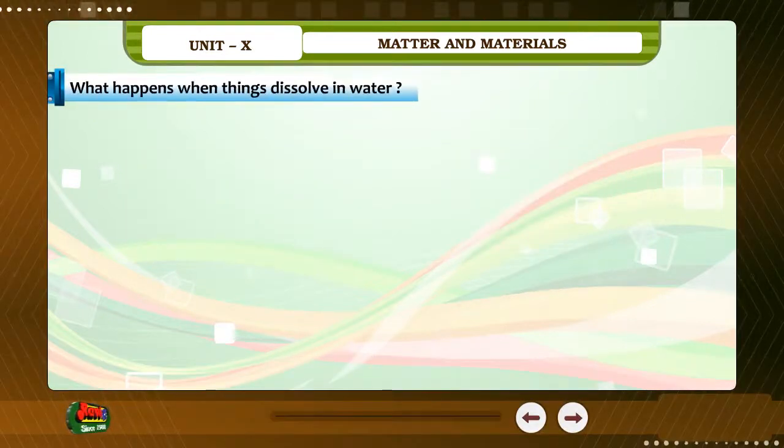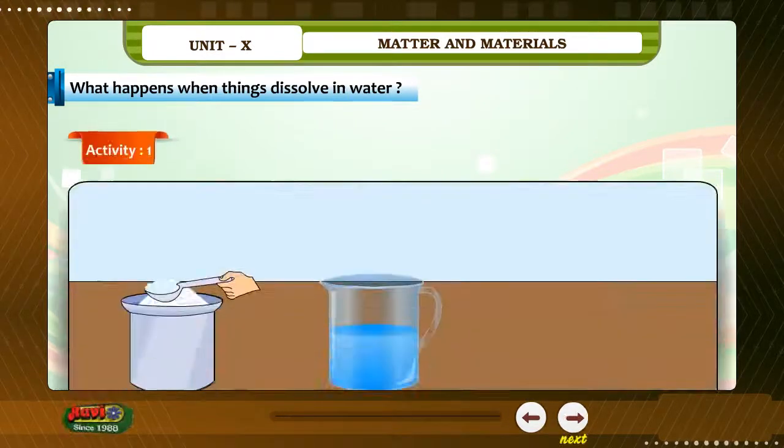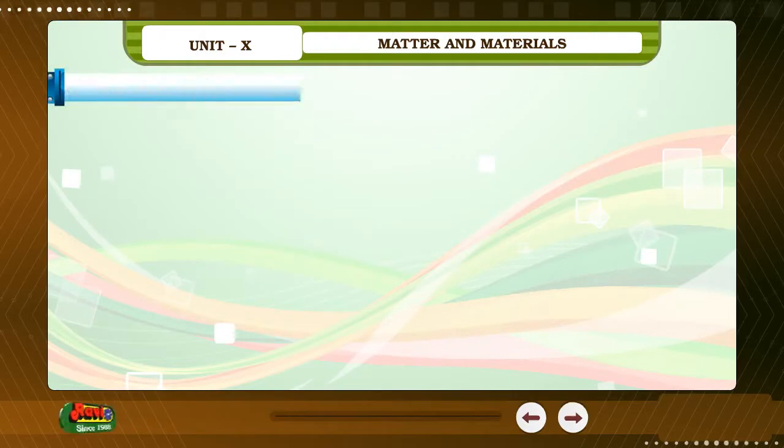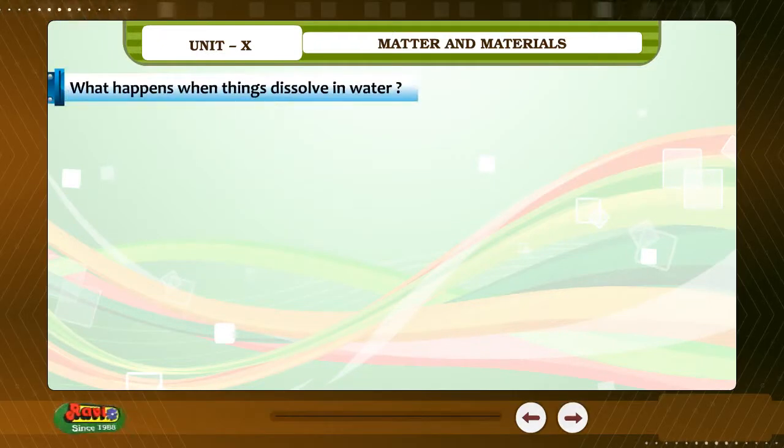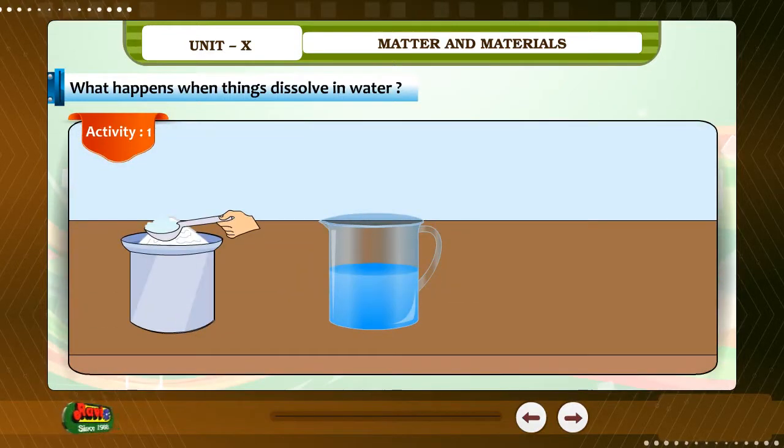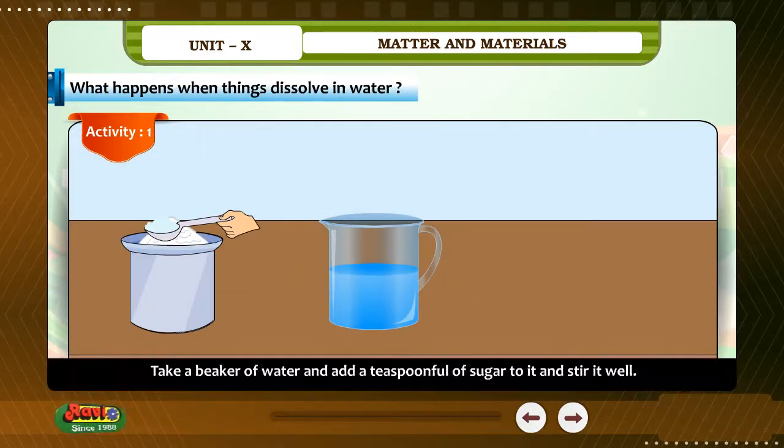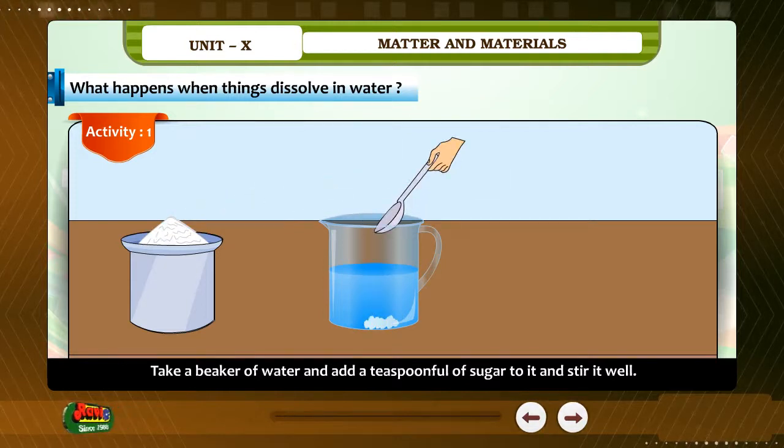What happens when things dissolve in water? Activity 1. Take a beaker of water and add a teaspoonful of sugar to it and stir it well.